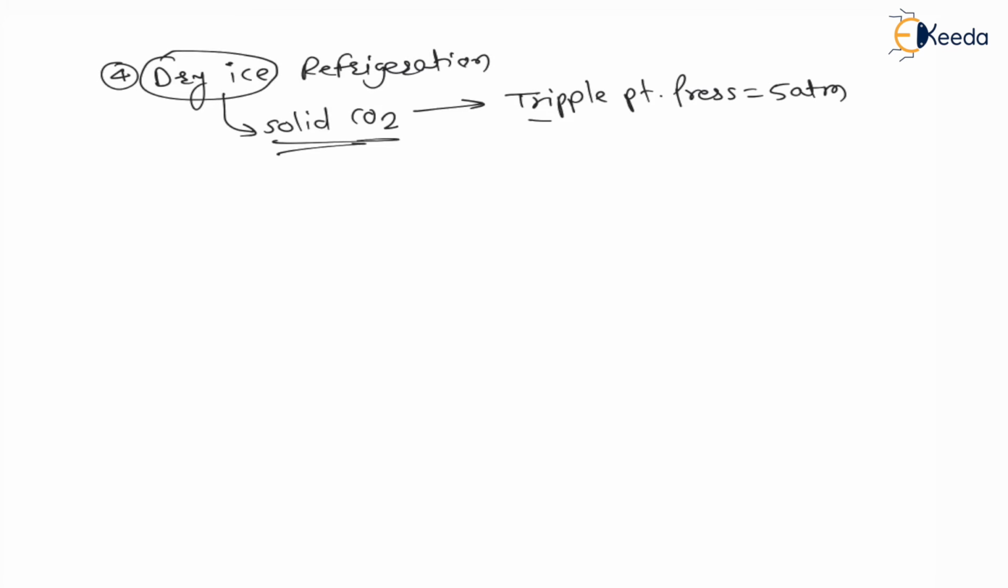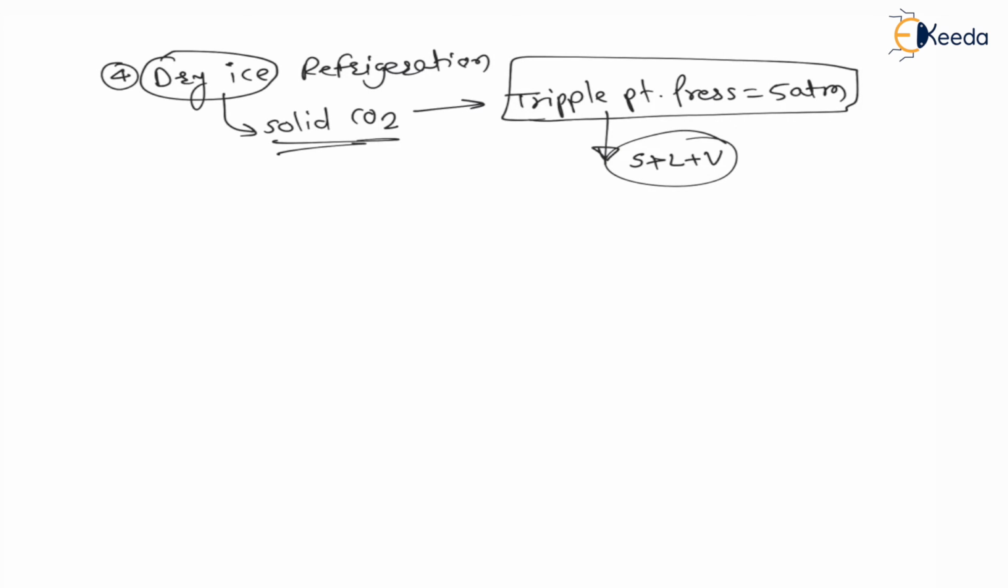Now let us understand the triple point quickly. In properties of fluid, we have already learned this triple point concept. Let us revise this. Triple point is a point where the substance exists in all the three phases, that is solid, liquid as well as vapor phase. Right. Now let us understand. If I draw a pressure versus temperature diagram,